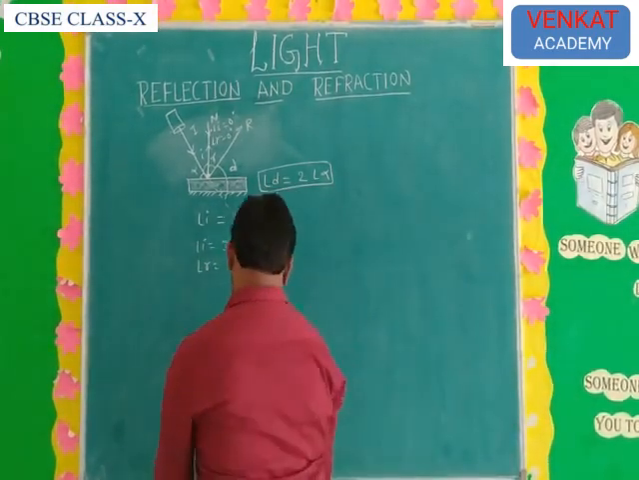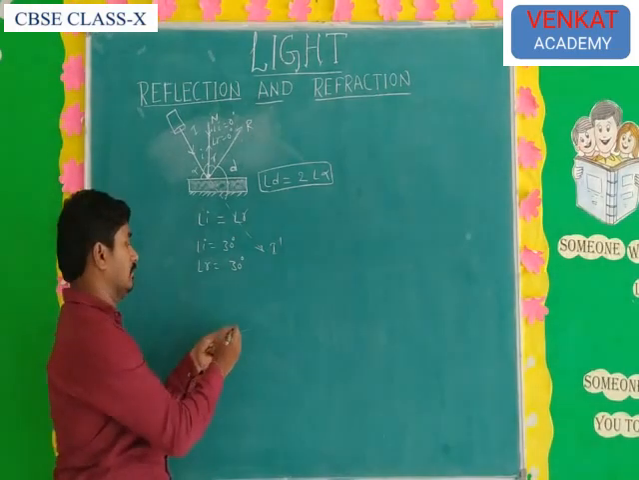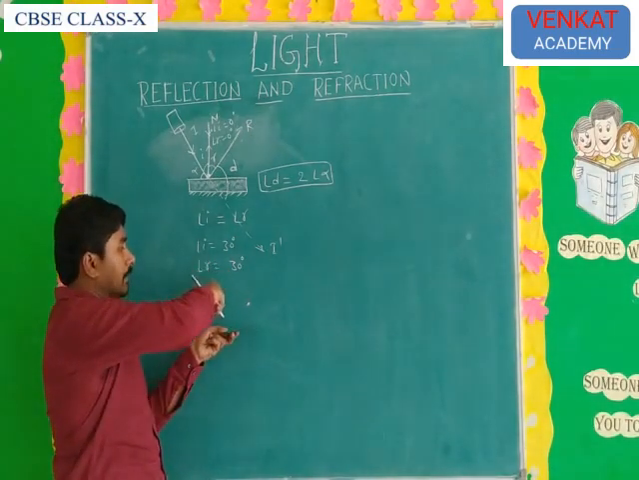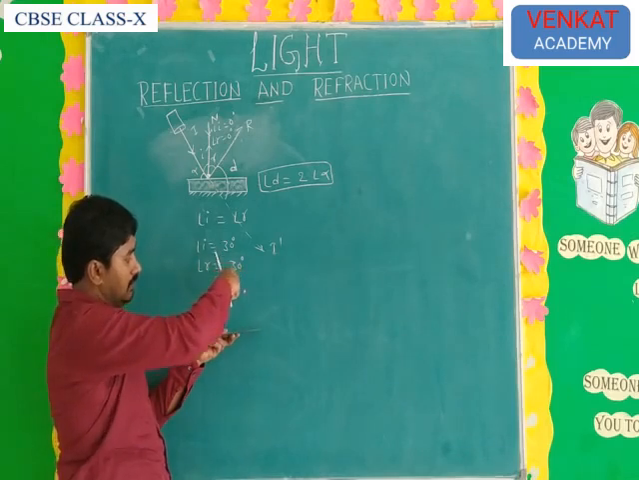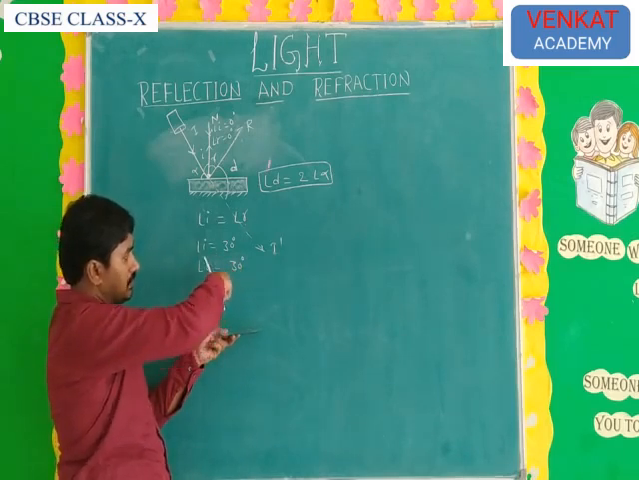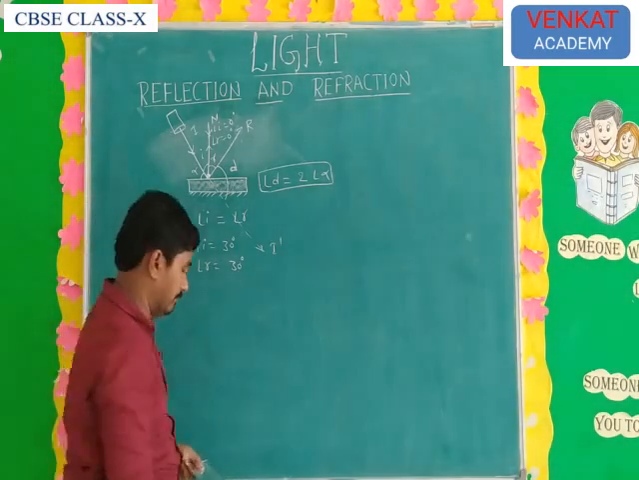So once you try here: when a light ray falls on a smooth surface, it is reflected at an angle. When you change the angle, the other angle also changes. So the angle of incidence and the angle of reflection are the same.